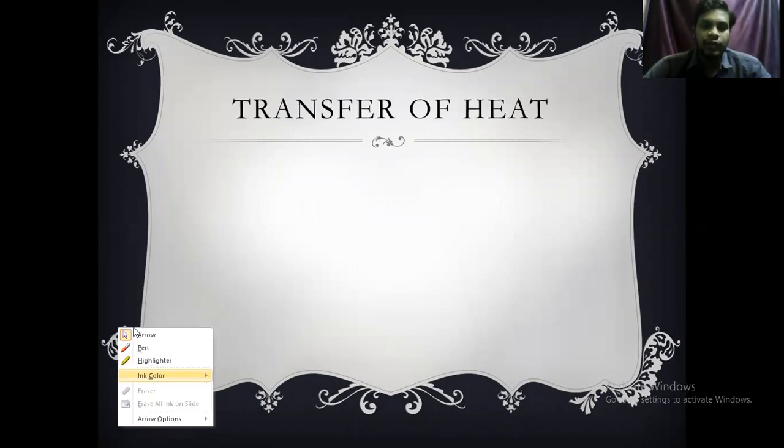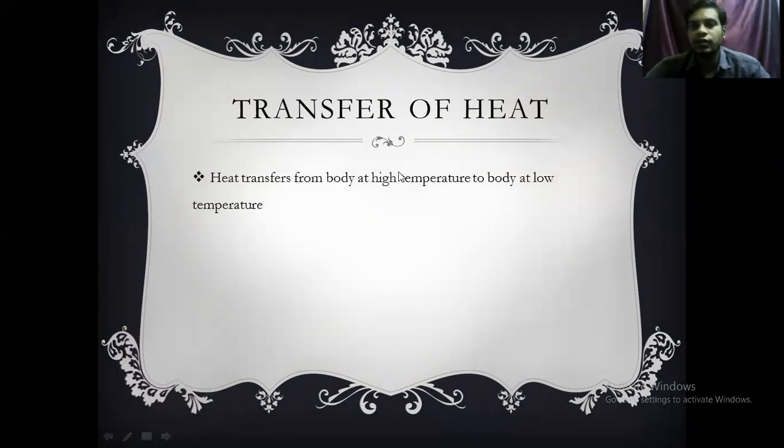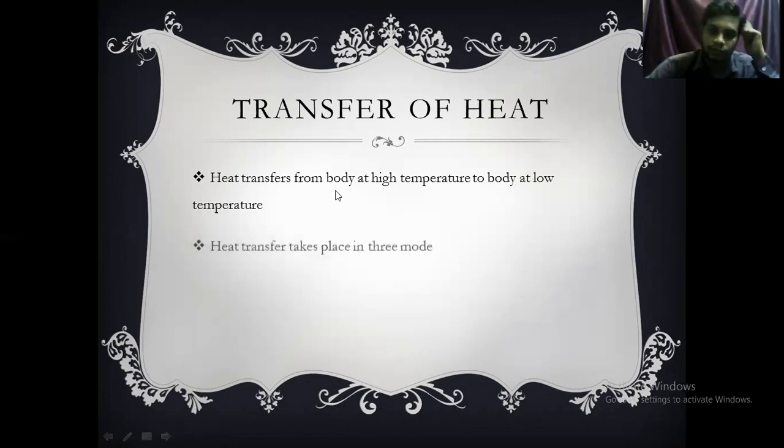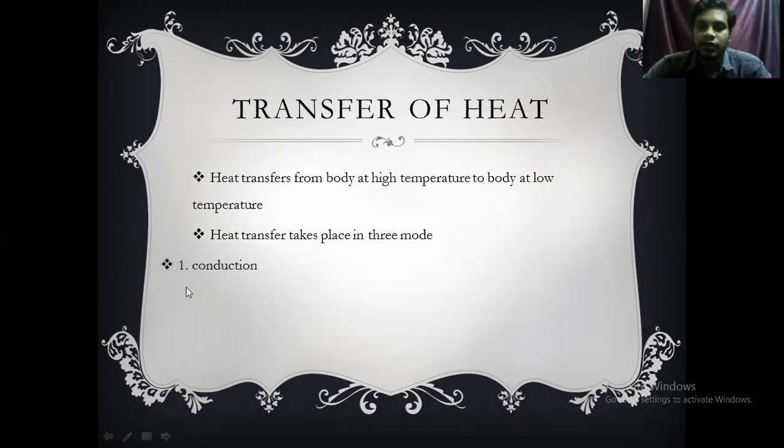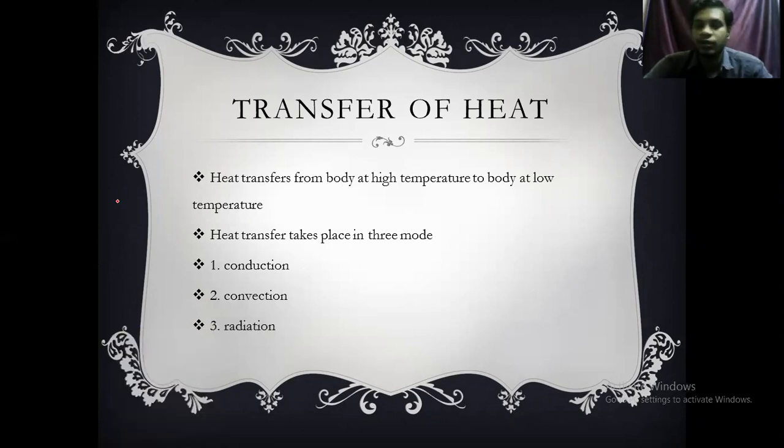Transfer of heat takes place from a body at high temperature to a body at low temperature. We already learned this. Clear? This heat transfer takes place in three modes. The first one is conduction, the next one is convection, and the next one is radiation.